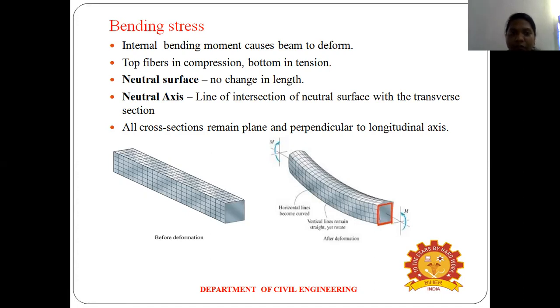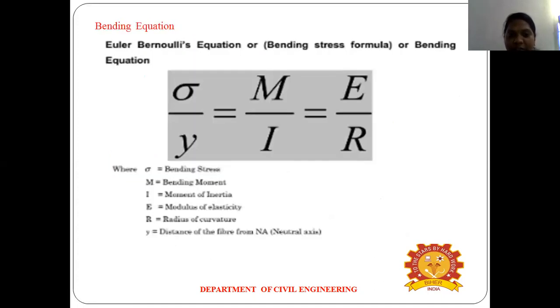The next one is the bending equation. The bending equation is sigma divided by y equals M divided by I equals E divided by R. First, sigma is the bending stress. M is the bending moment.